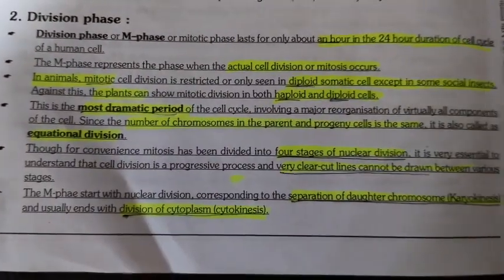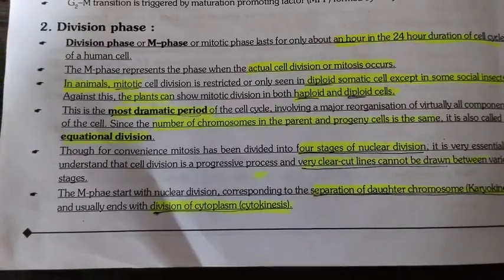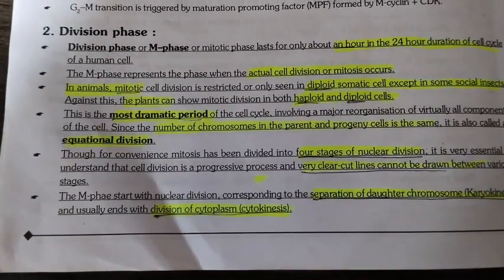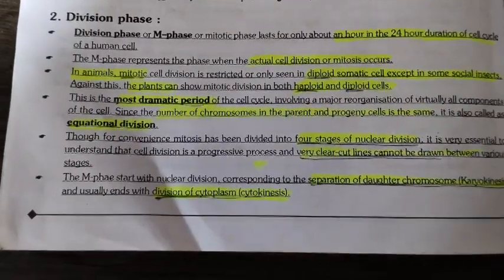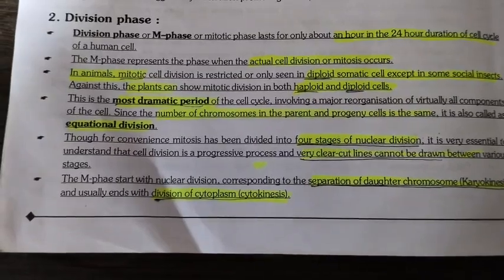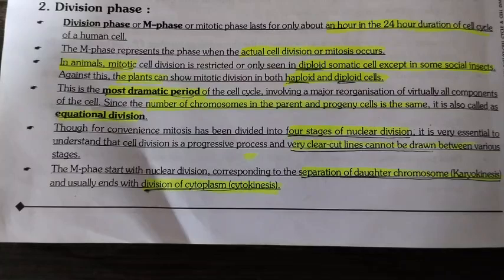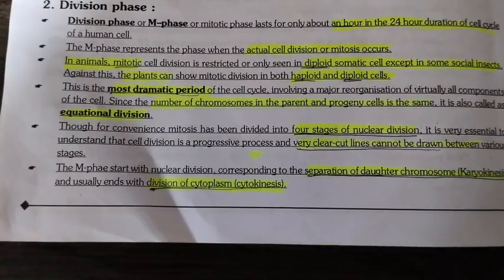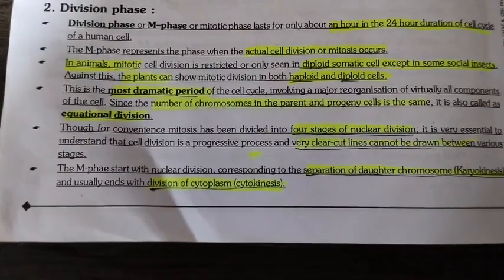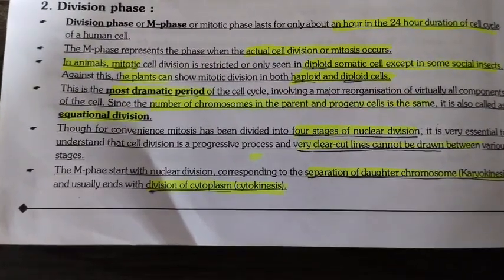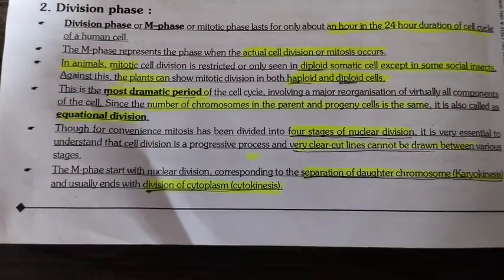Number 2, division phase. Division phase, or M phase, or mitotic phase, lasts for only about an hour in the 24-hour duration of the cell cycle of a human cell. The M phase represents the phase when actual cell division, or mitosis, occurs. In animals, mitotic cell division is restricted to diploid somatic cells, except in some social insects. Against this, plants can show mitotic division in both haploid and diploid cells.